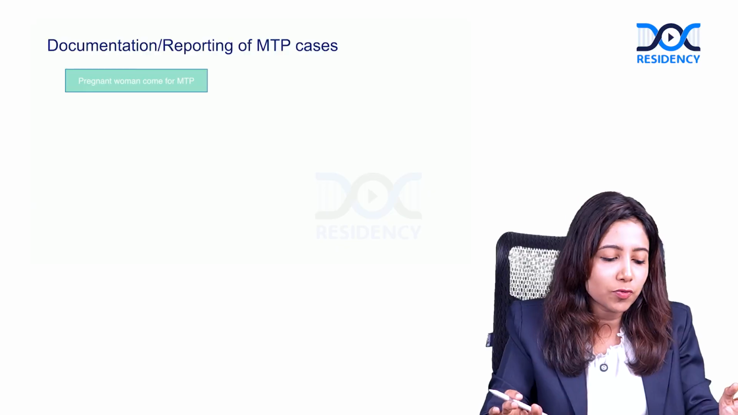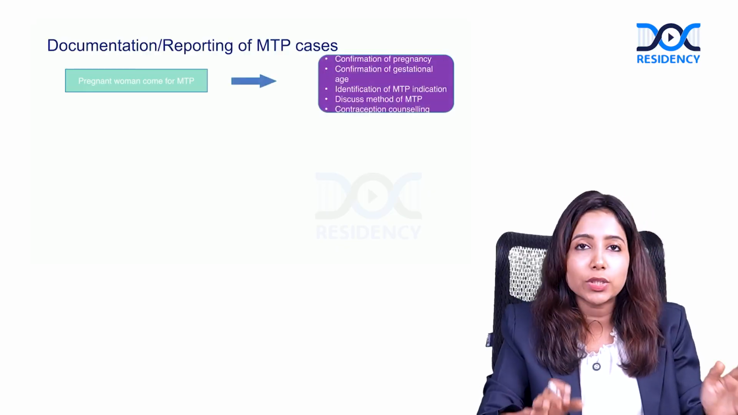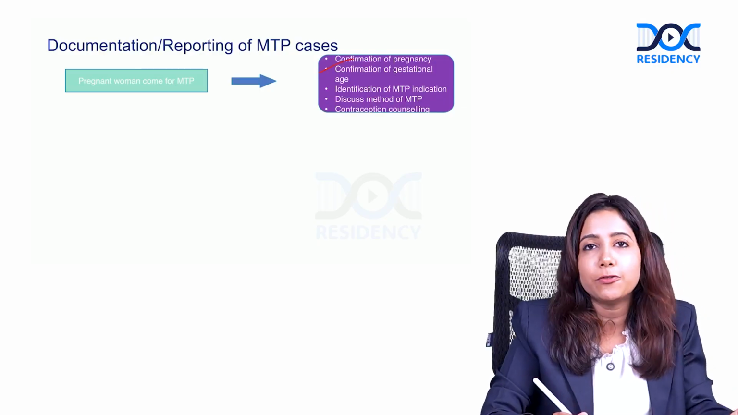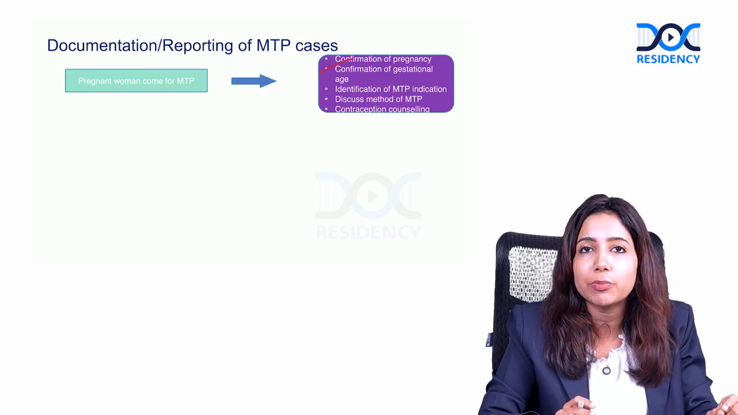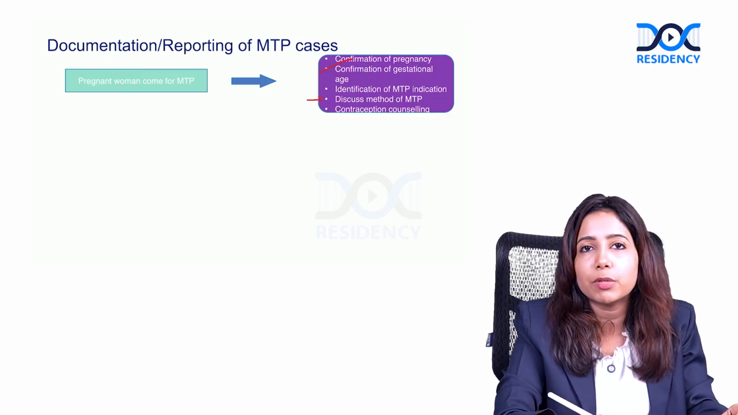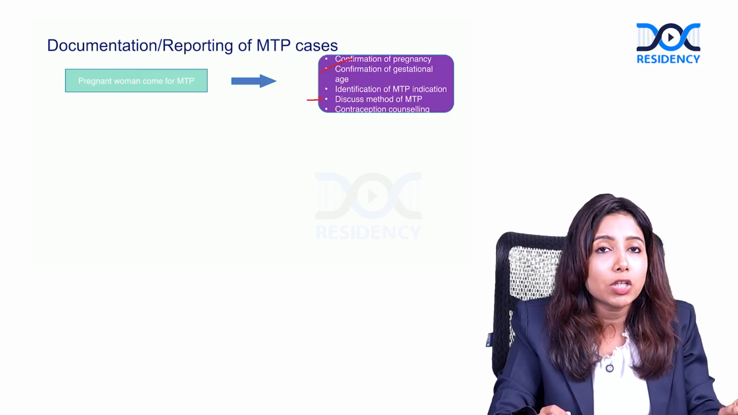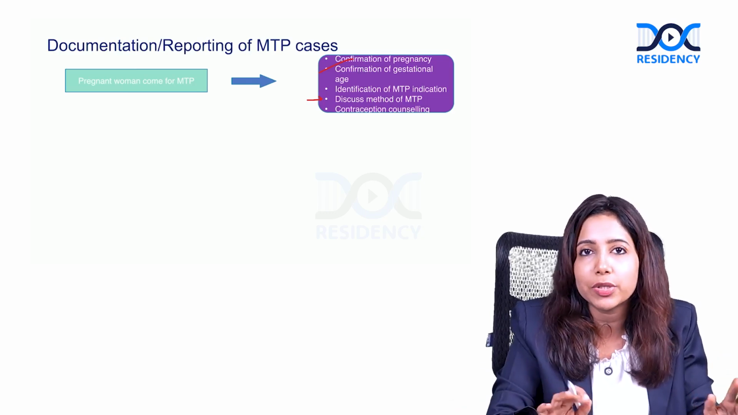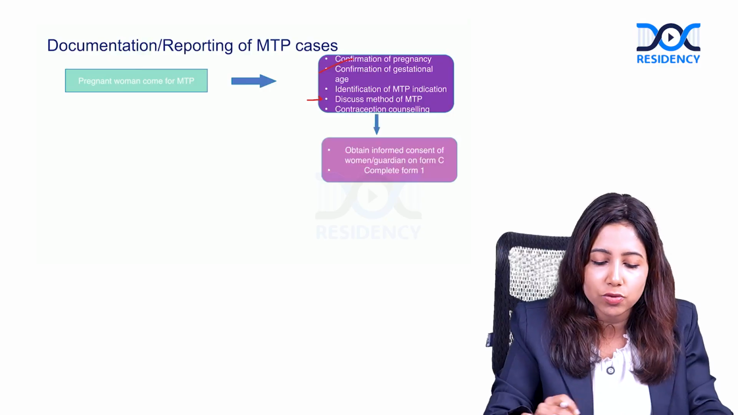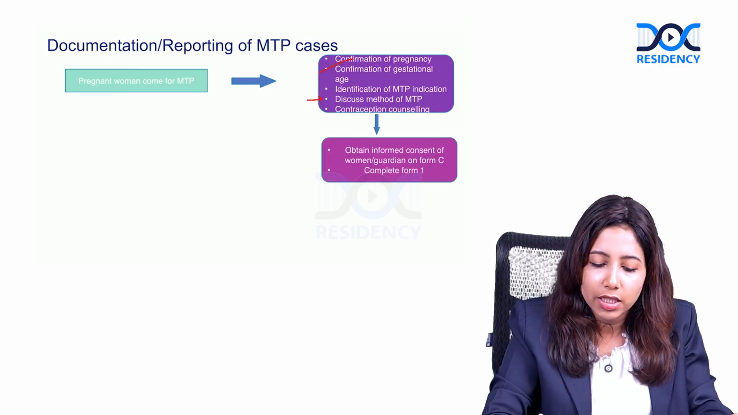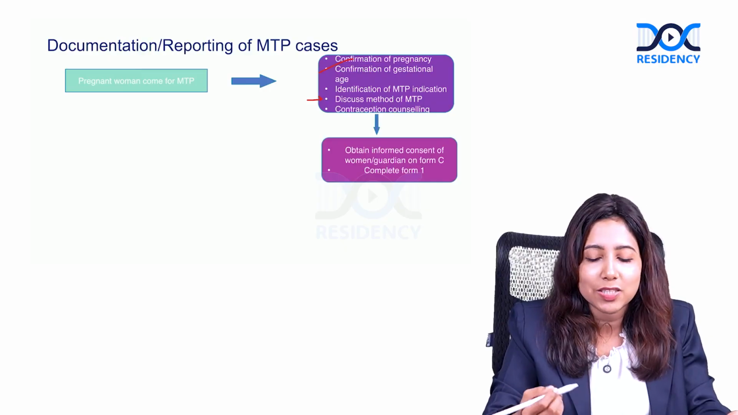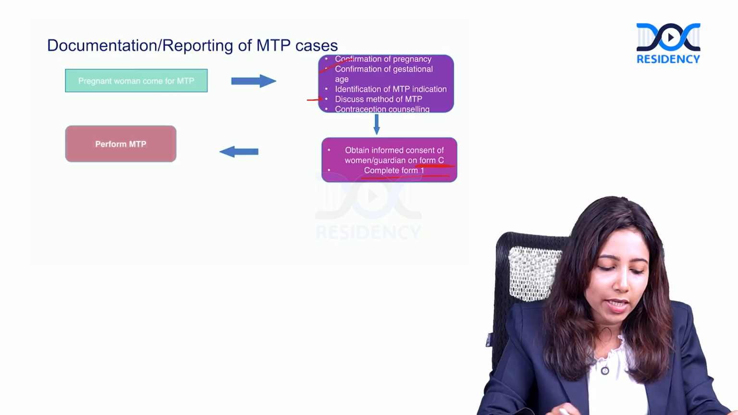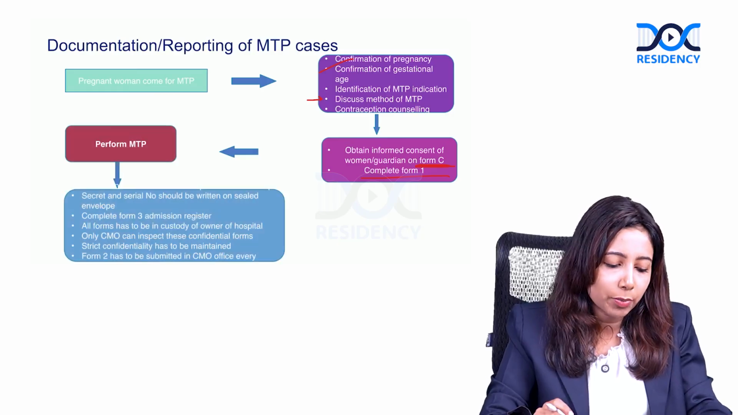So when any woman comes for MTP, you proceed with confirming the pregnancy, confirming the gestational age, and identifying the need for MTP. Is there any indication for MTP? Discuss the various methods of MTP, both medical as well as surgical. Even contraception counseling has to be given. She should not come back to you again and again for MTP, so proper contraception counseling has to be given to the patient. Then informed consent is taken as we discussed. C for consent: form C is for consent. You complete form 1 as well. Then you proceed with performing the MTP.